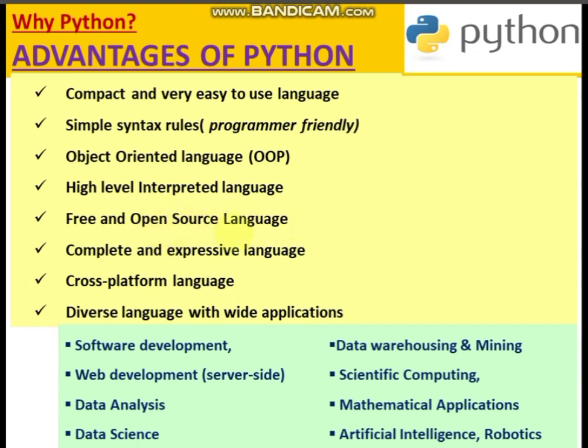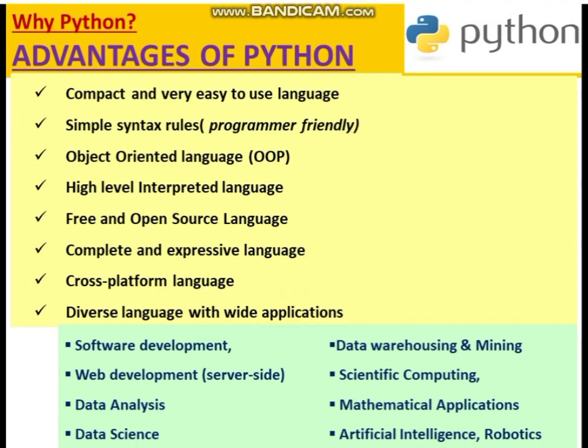That means its source code is available and anyone can modify it if he or she is willing to change the Python source code. And it is a complete and expressive language. It's a cross-platform language, and it is a diverse language with a wide variety of applications.